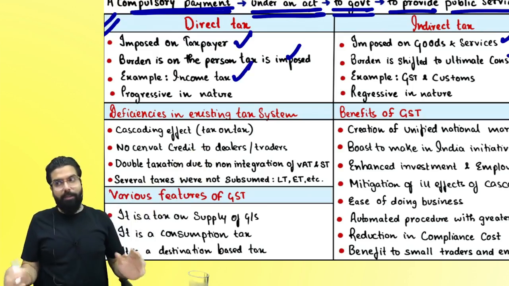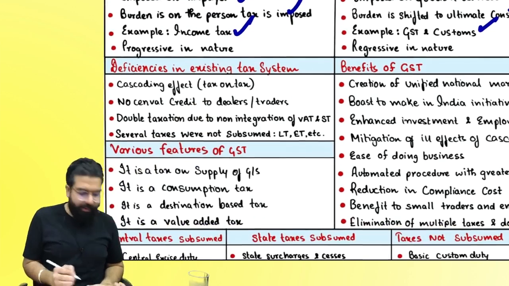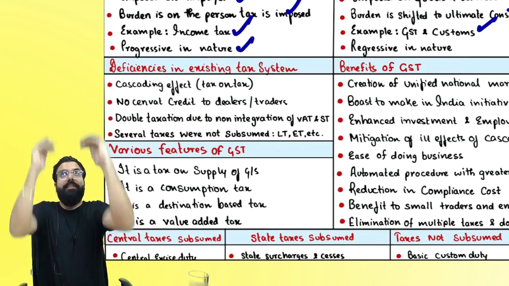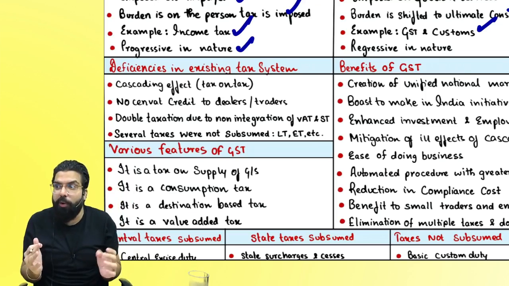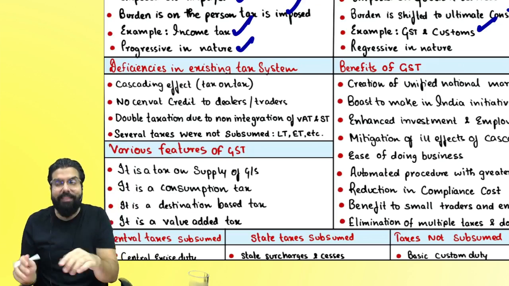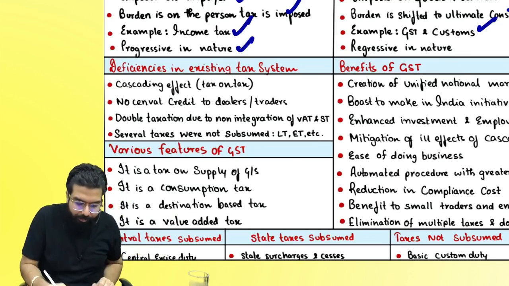Direct tax, income tax. Indirect tax, GST and customs. Direct tax is progressive in nature. You progress, tax also progresses. Indirect tax is regressive. Same for all income levels.